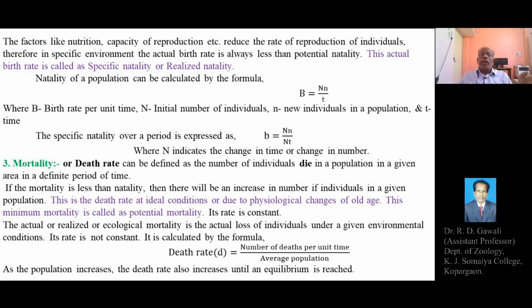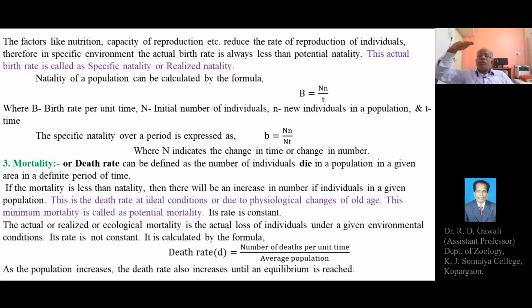The natality rate and mortality rate are equal, and this particular point is called the equilibrium or stable point. The number of individuals in the population in a particular area remains constant or stable. As the population increases, the death rate also increases, and after a certain period of time it reaches a stable level.